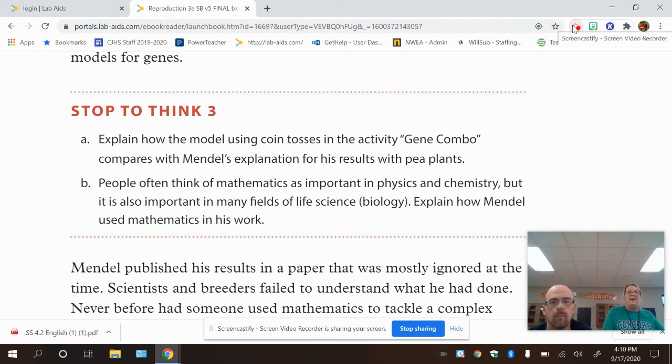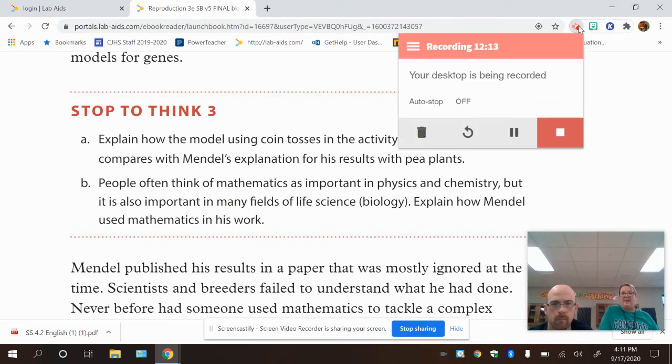Think about how we are able to calculate ratios using the data that we have collected, and not just individual data, but also data as a class, okay? And explain how Mendel used mathematics with his pea plants. At this time, I'd like you to stop and pause and complete stopping to think number 3, parts A and B.